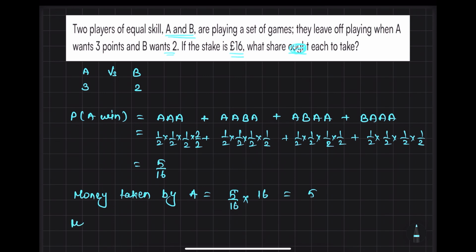Okay, money taken by B. So the remaining money will be taken by B, or else you can go with 11 by 16, which means 1 minus this. Okay, so 11 by 16 into 16, it is 11 euro. Okay, so this is how you will solve this problem.